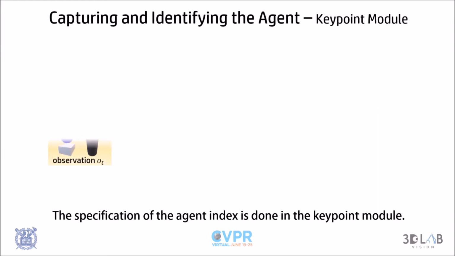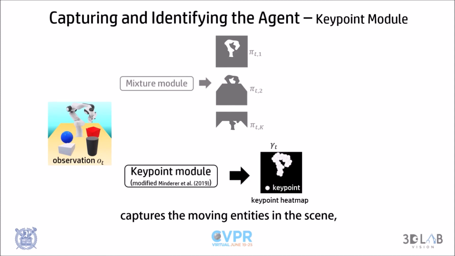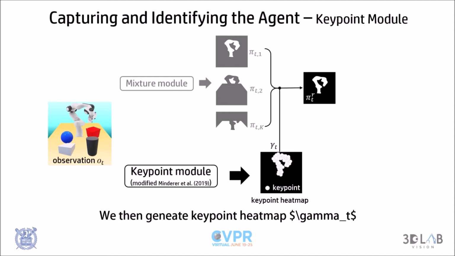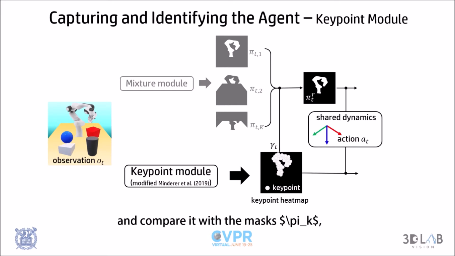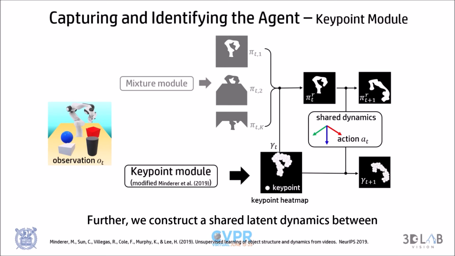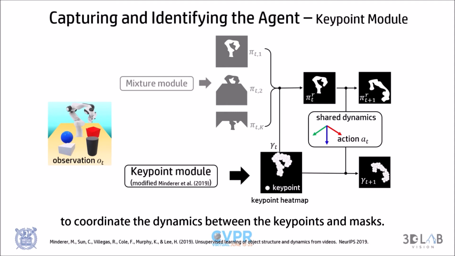The specification of the agent index is done in the keypoint module. Due to the nature of the keypoint module that captures the moving entities in the scene, it infers a set of keypoints that describes the actively moving agent. We then generate keypoint heat map gamma and compare it with the mask pi, and specify the index of the mask most similar to the keypoint heat map. Further, we construct a shared dynamics between the keypoint module and the agent entity to coordinate the dynamics between the keypoint and the agent mask.